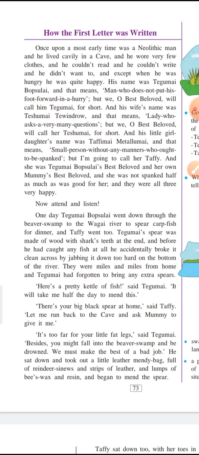So instead of calling him Tegumai Bobsulai, the writer will henceforth refer to him as Tegumai. His wife's name was Teshumai Trevindra, and that means lady who asks very many questions. Very many questions means too many questions, a lot of questions. Her characteristic was asking lots of questions.